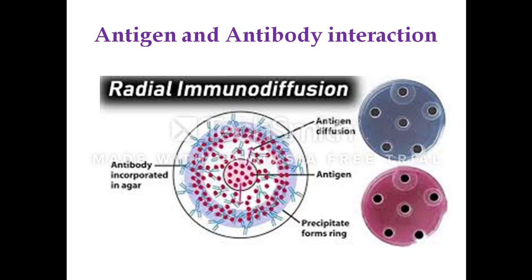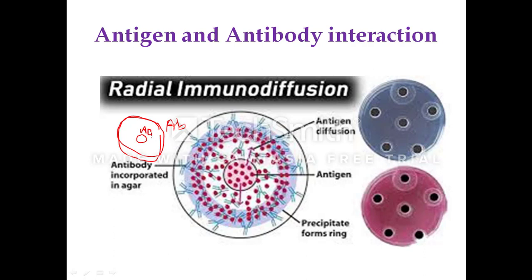First we will take up radial immunodiffusion. An antigen sample is placed in a well and allowed to diffuse in the semi-solid agar surface, which is already loaded with the antibody, mixed with a suitable dilution of the antiserum. Prepare the agar bed, and when you are adding the agar, you mix that agar solution with the antibody. So all over the surface of the agar bed we will have the antibody. Then you make the well at the center and at that center you load the antigen.